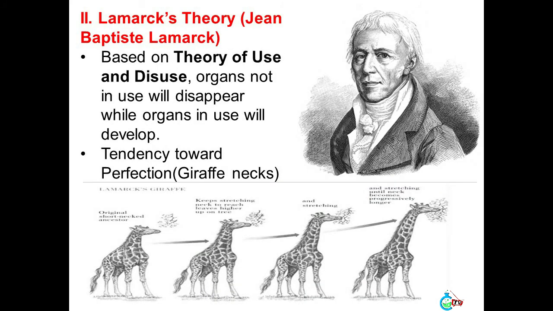2. Lamarck's theory, Jean-Baptiste Lamarck. Based on the theory of use and disuse, organs not in use will disappear while organs in use will develop. Tendency toward perfection, giraffe necks.